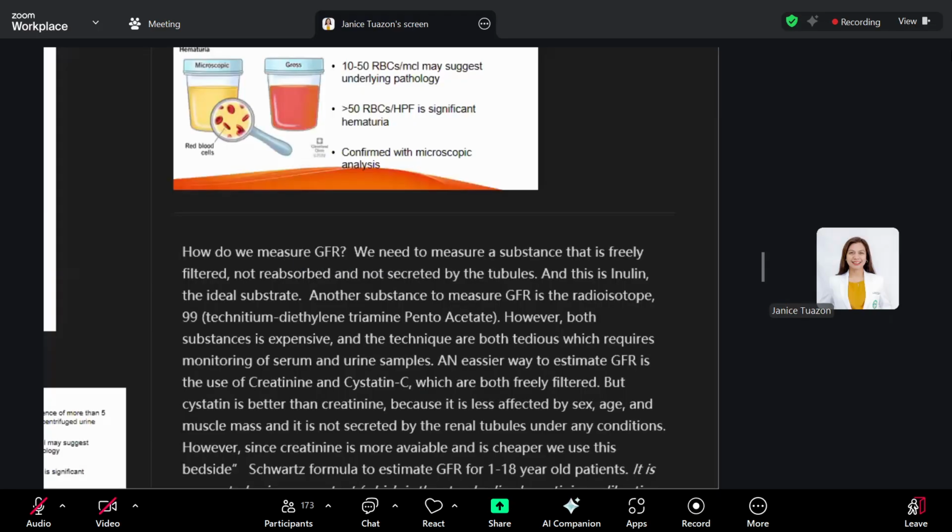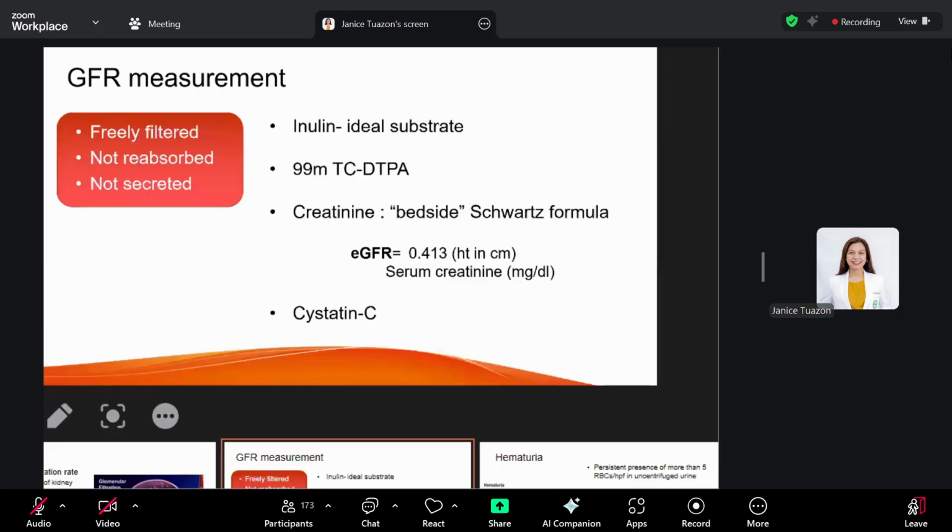Can you see the slides now? Nawala kasi siya.